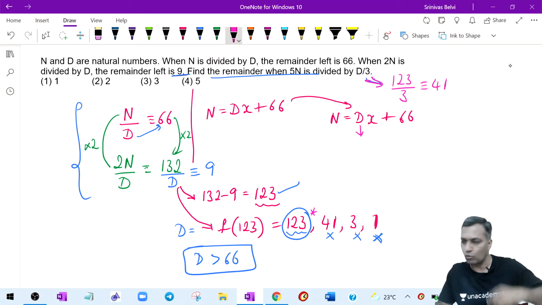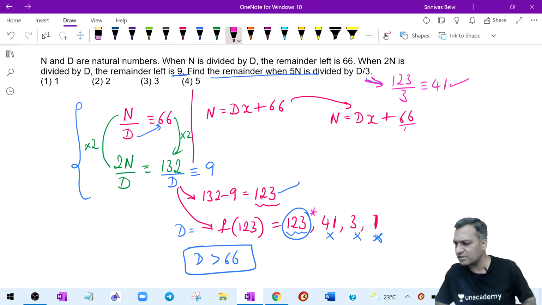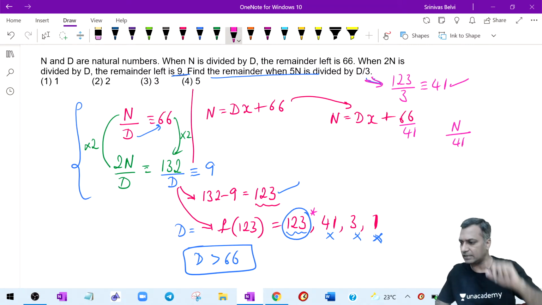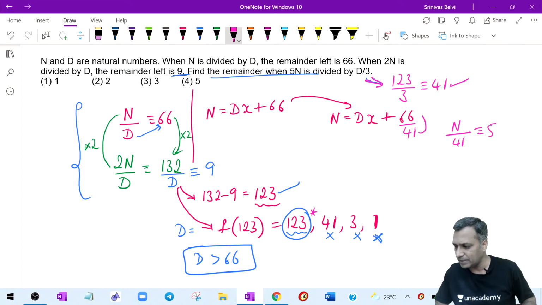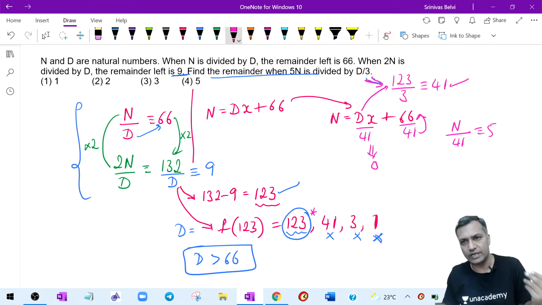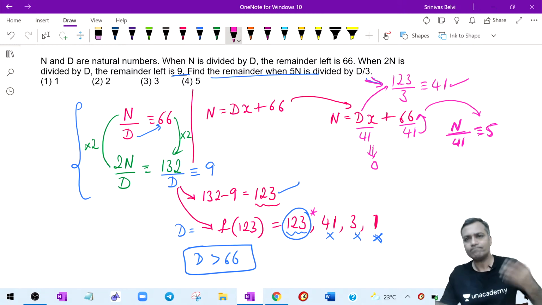What was the divisor here? 123. But the author said that it is not 123. Why don't you divide by 41? I will first divide this by 41. Therefore, I could say that when the number is divided by 41, which is the divisor by 3, the remainder is 5. I simply divide this by 41 because this number, when I divide by 41, the remainder is 0. You may wonder why the remainder is 0. Isn't d 123 then? If d is 123, 123 divided by 41, the remainder is 0. Therefore, you are now saying that when the number is divided by 41, the remainder is nothing but 5. From where am I getting this 5? From here. Good.